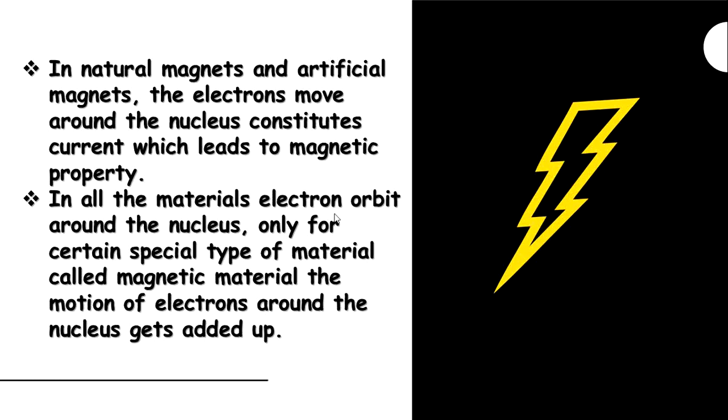So in all materials, electrons orbit around the nucleus. Only for certain special types of material called magnetic material, the motion of electrons around the nucleus gets added up.